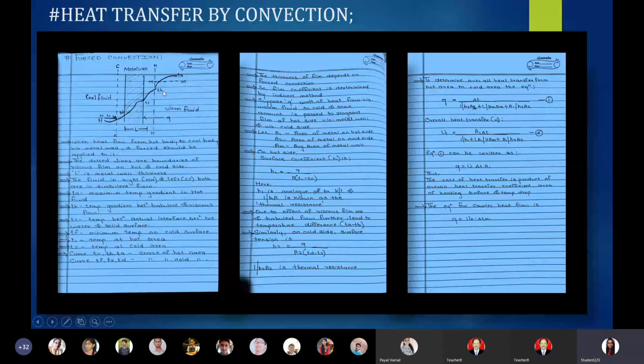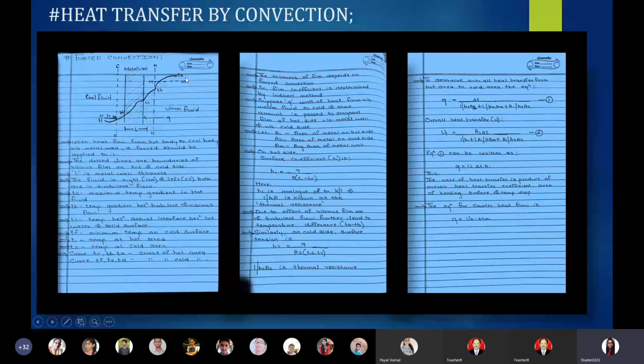The points we are describing, TB and TA, occur, they are plotted due to the viscous film and turbulent flow. We are plotting these 2 points due to the effect of what? Viscous film and turbulent flow. And due to this, there is the temperature difference which occurs between TA and TB.